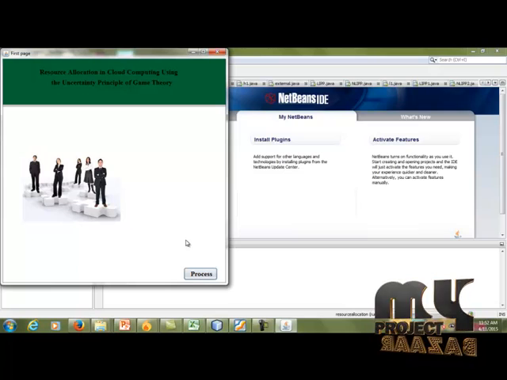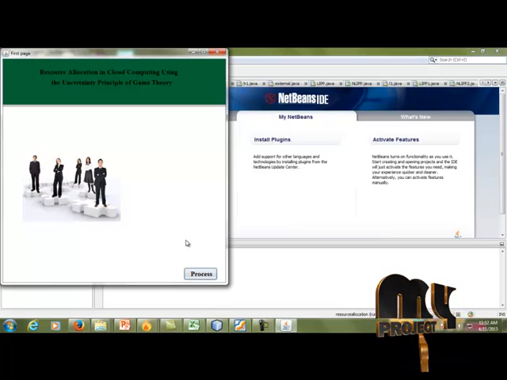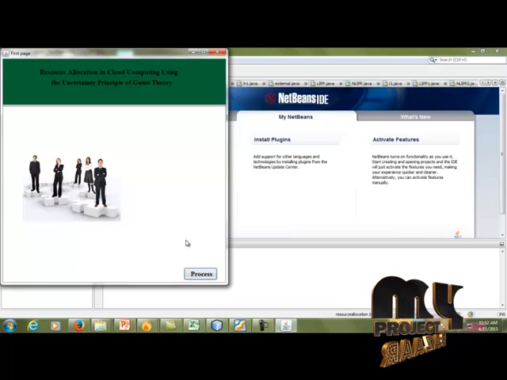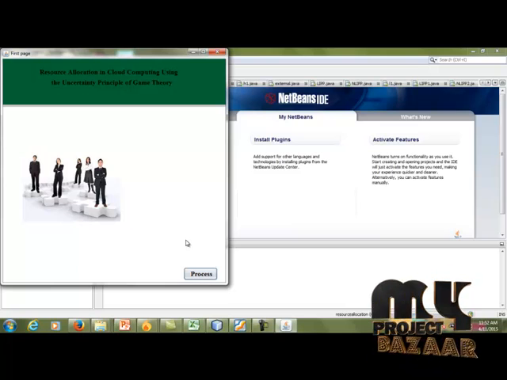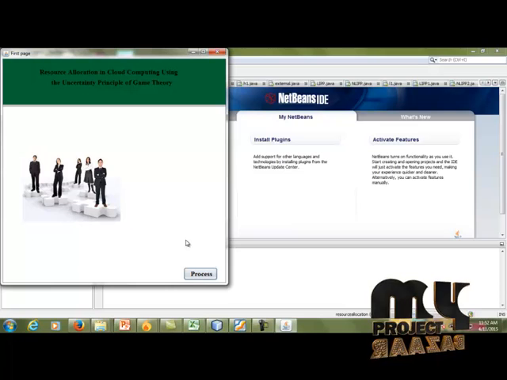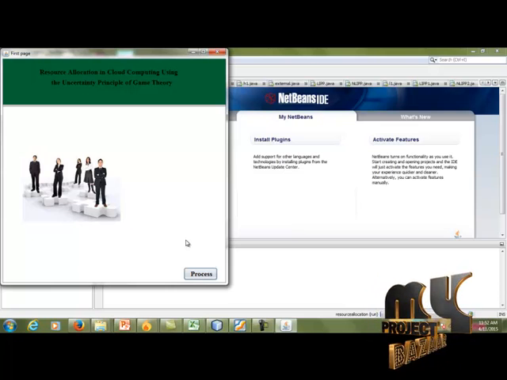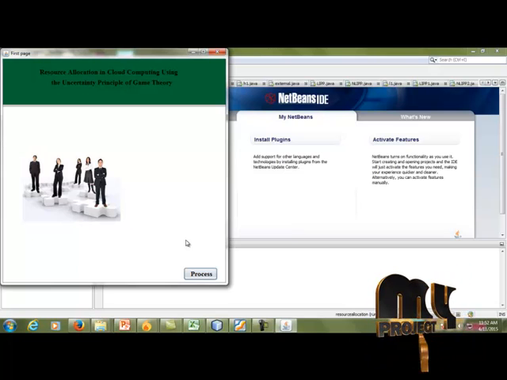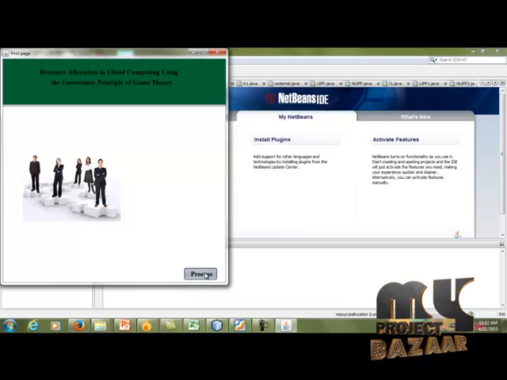Game theory is a formal study of conflict and cooperation. Game theoretical concepts apply whenever the actions of several agents are interdependent. These agents may be individuals, groups, or any combination. The concept of game theory provides a language to formulate, structure, analyze, and understand strategic scenarios. After this home page, we can click the process button.